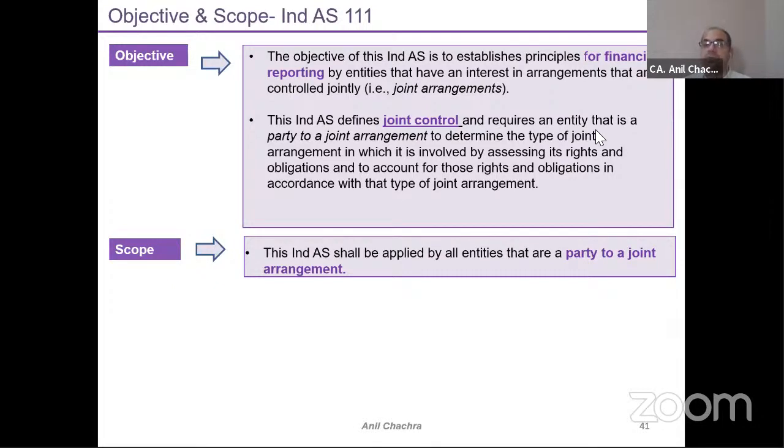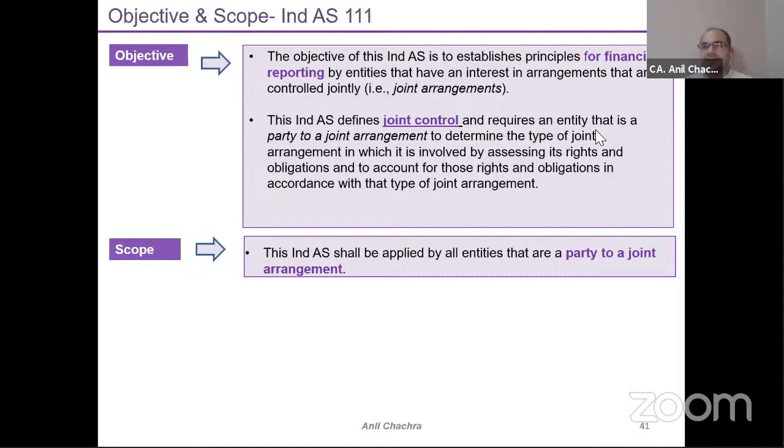Means two or more persons are there, wherein you can prove that, okay, I am having a joint control, not control. If control is there, 1110 would be there, right? But now control is not there, it is a joint control. This is the difference between control and joint control. So that's why there's a separate standard called joint arrangements, Ind AS 111. So we will discuss in this standard what is the meaning of the joint arrangement, what is the meaning of the joint control, what is joint operation, and what is the joint venture. Four things we will discuss primarily, right?